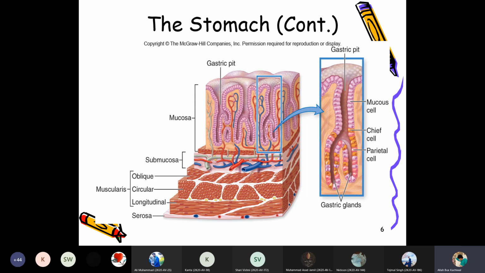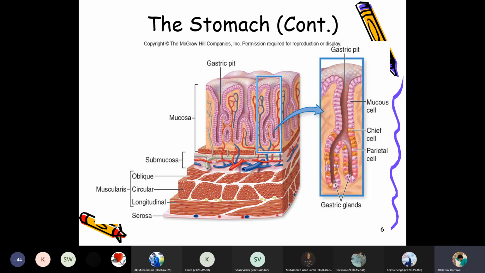So the gastric pit is also producing the gastric juice. The mucous cells are producing the gastric juice. Chief cells are producing the gastric juice, and even the parietal cells are producing the gastric juice. Another very important structure present in the gastric pit is the gastric glands, which are producing the gastric juice too. Then there is the submucosa and the muscular layer.